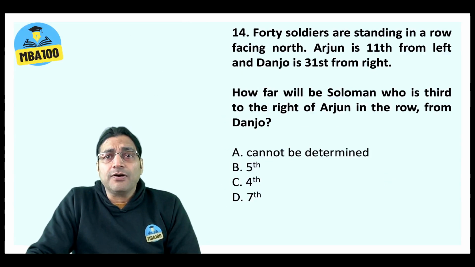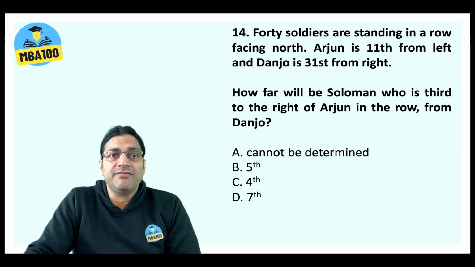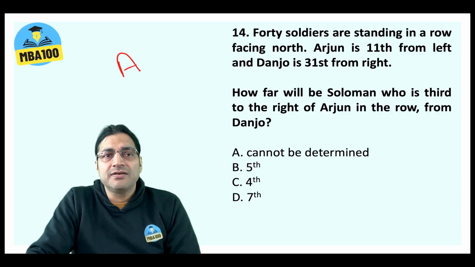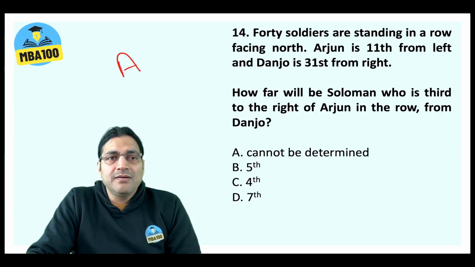40 soldiers are standing in a row facing north. Arjun is 11th from left. So he must be 30th from right. Why? If there are 40 soldiers in a row, the sum of a soldier's rank from both sides, left and right, has got to be 41.